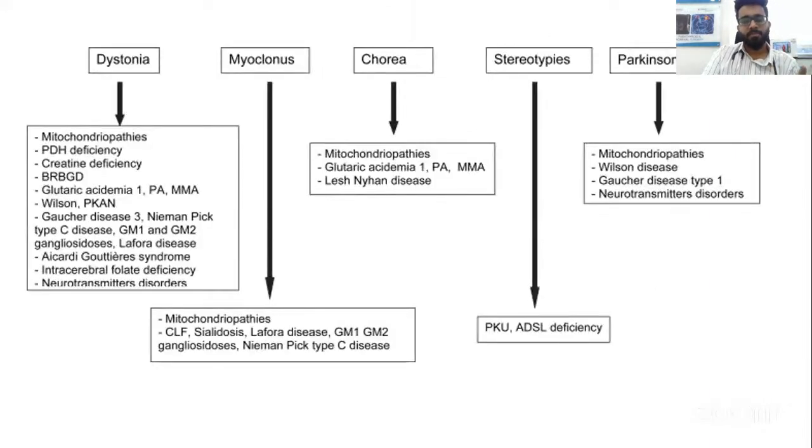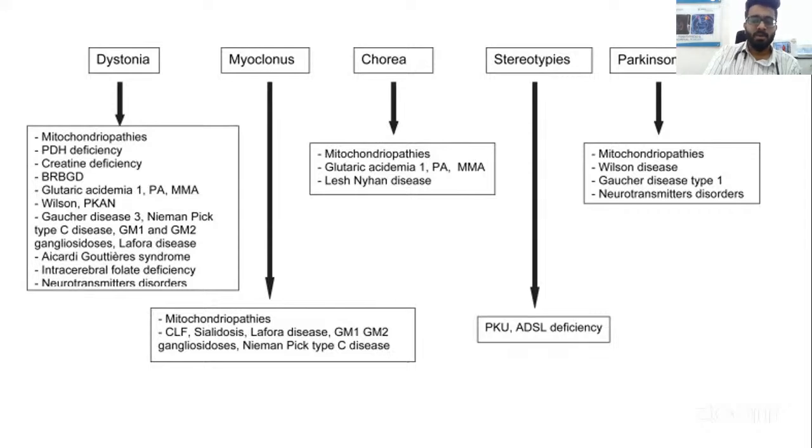So based on the type of movement disorder, you can also have etiological clues. For example, dystonia localizes to your basal ganglion. It's pretty commonly seen in thalamic and basal ganglion involvement, like mitochondrial cytopathies, Aicardi-Goutieres syndrome, neurotransmitter disorders. So they can have predominant dystonia. And in mitochondrial disorders, you can have myoclonus and Parkinson's, as I said, there are few causes of Parkinson's